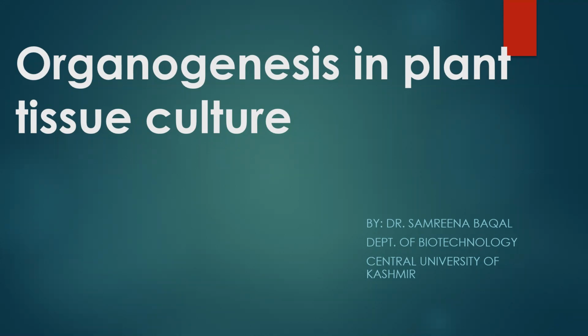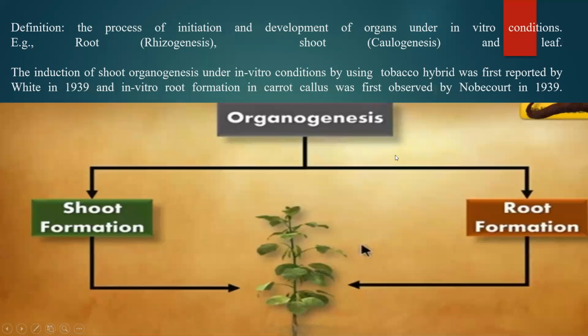Today we are going to discuss organogenesis, how we are able to form organs in tissue culture technology. As the name indicates, organogenesis means organs are formed in in vitro conditions: organ, and genesis means formation.